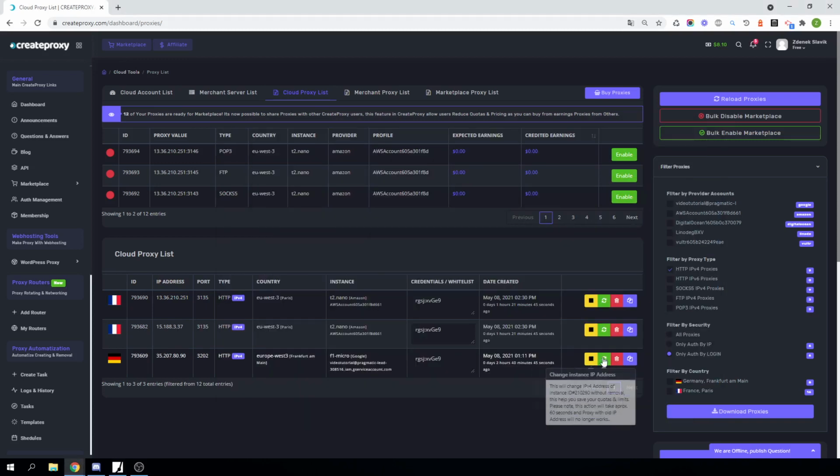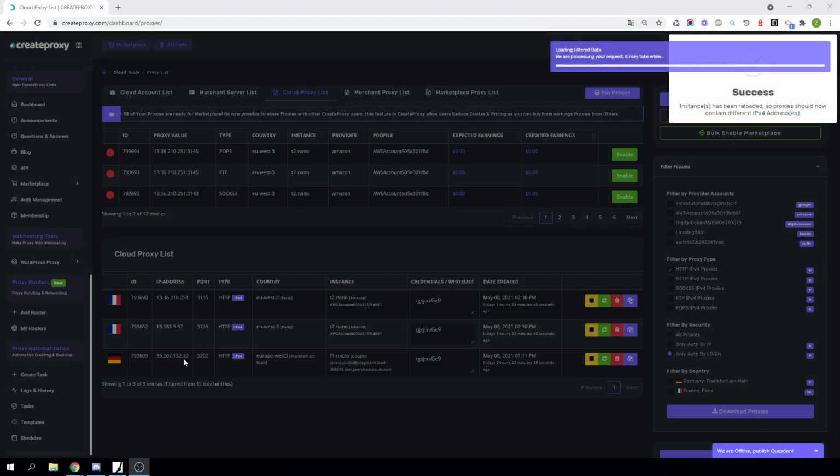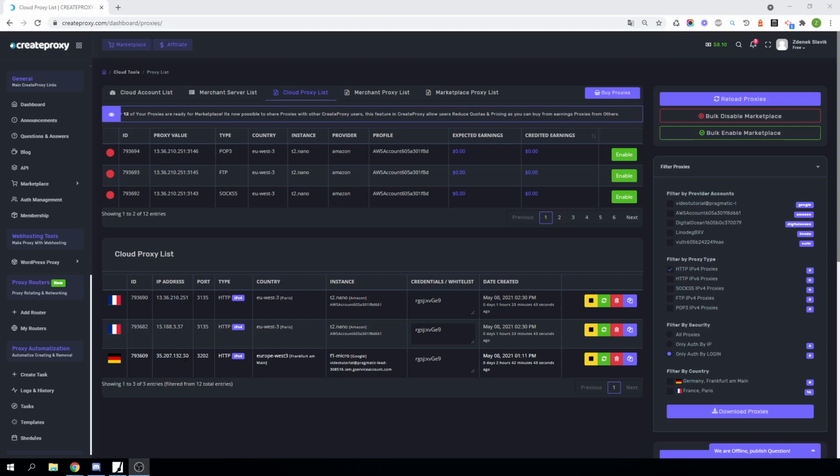Okay. We can do the same thing for Google Cloud. For Google Cloud, we're using the proxy with 90 on the end. And as you can see, the Google Cloud proxy has been changed to 30 on the end. I'm going to copy this new proxy.